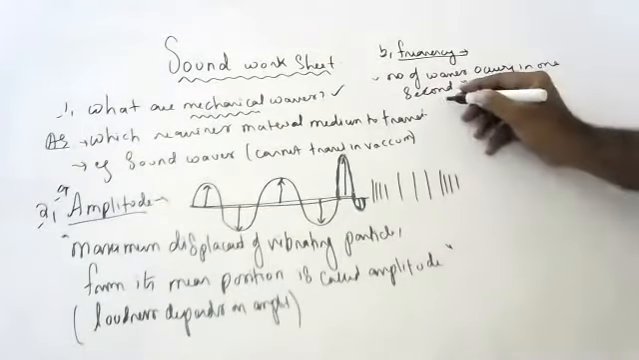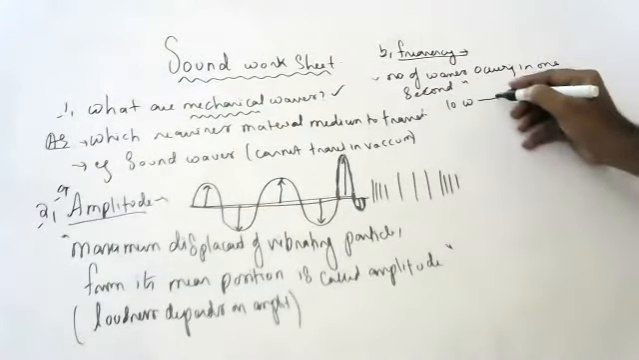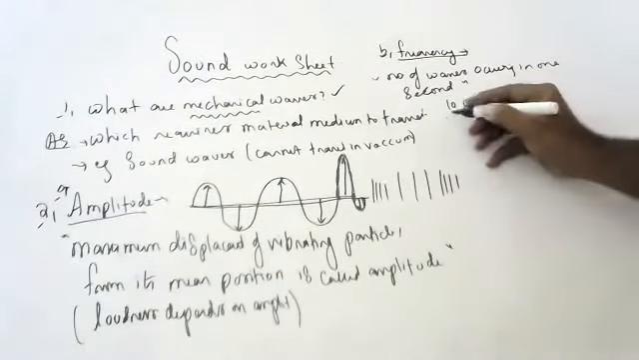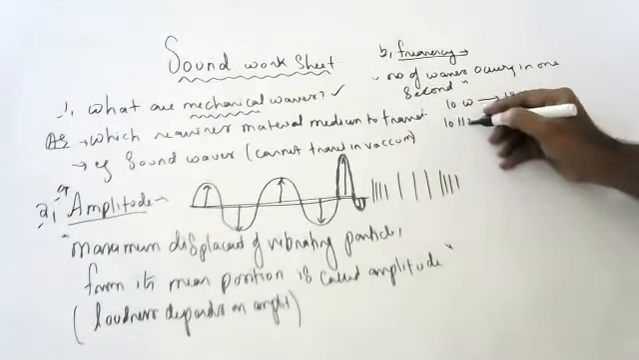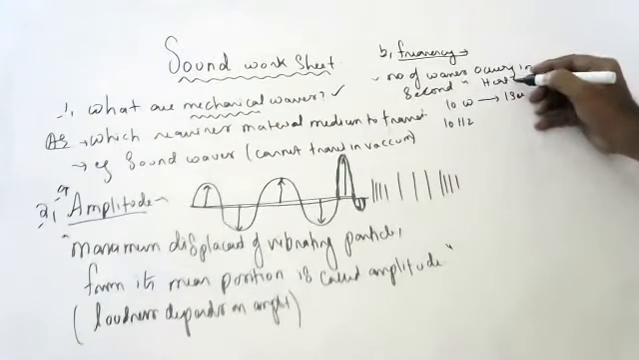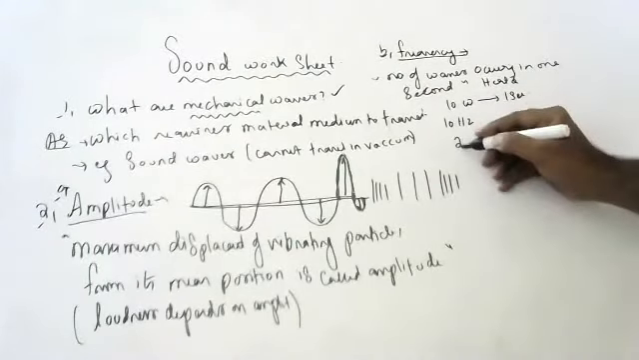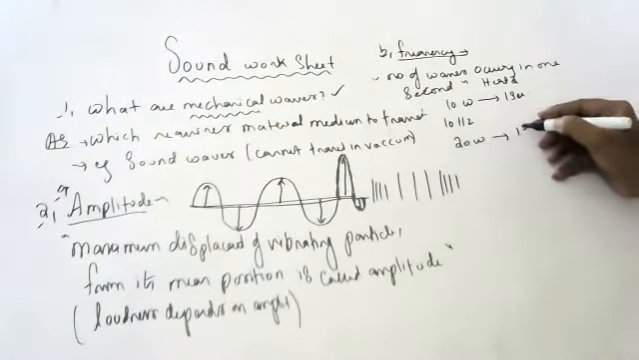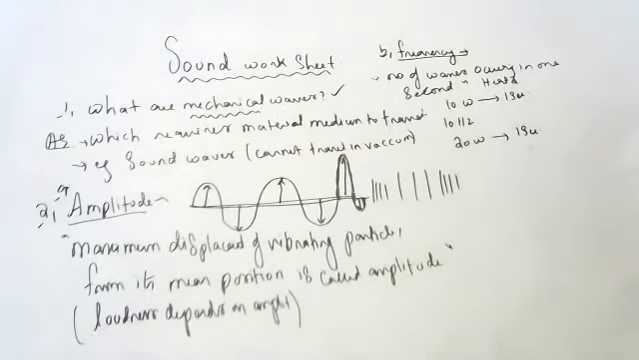Suppose I say 10 waves are occurring in 1 second, what is the frequency? 10 hertz. Unit of frequency is hertz, children. Suppose 20 waves are occurring in 1 second. What is the frequency? 20 hertz.